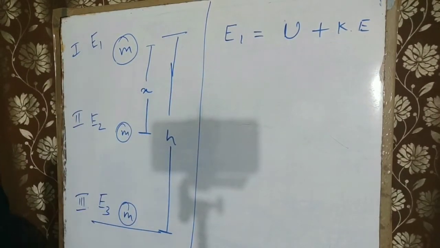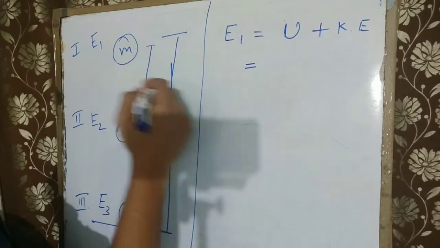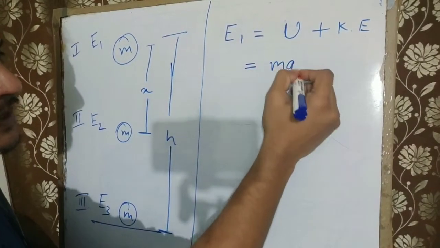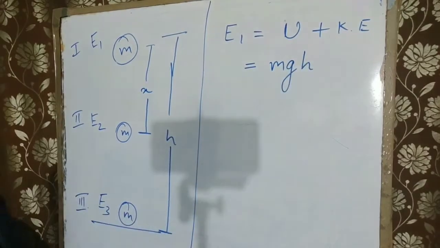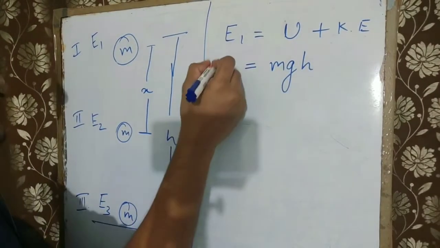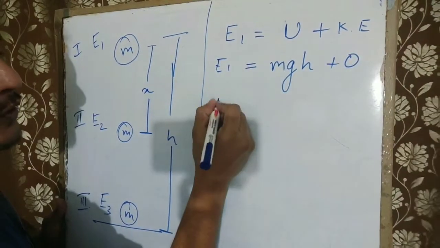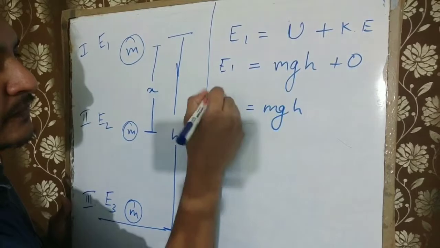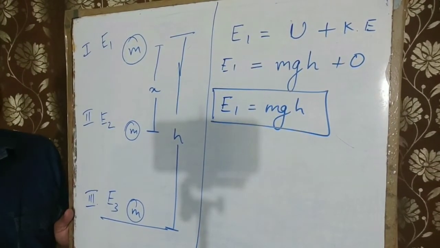But potential energy, I just told you the formula, is mgh. Here the mass is m, gravitation is g and the height is h. As I said, kinetic energy will be equal to 0. So we got E1 as mgh. I hope this much is clear.